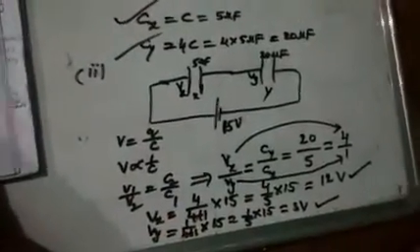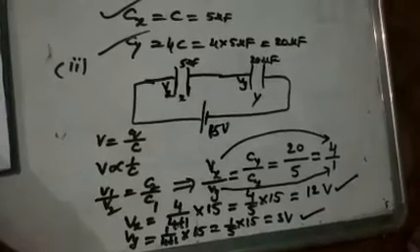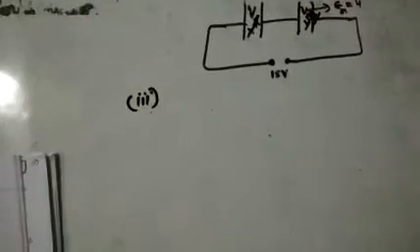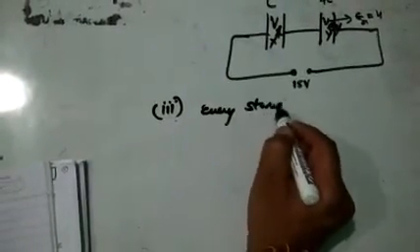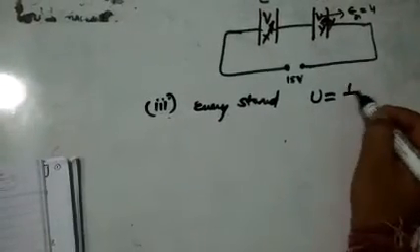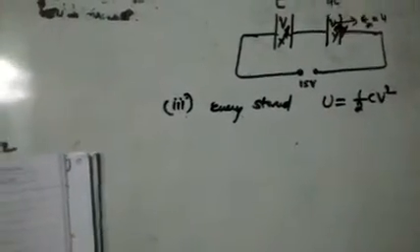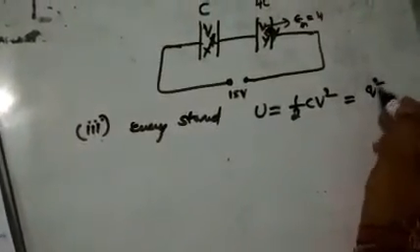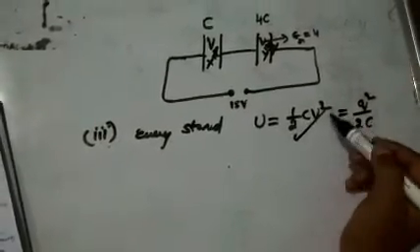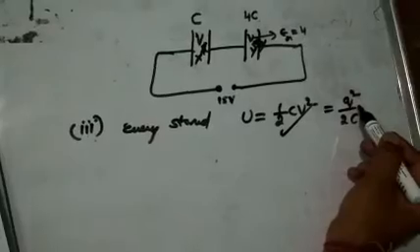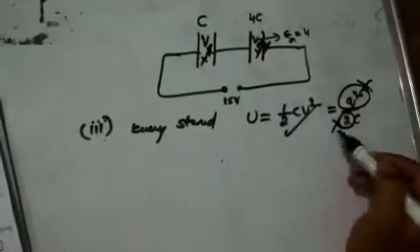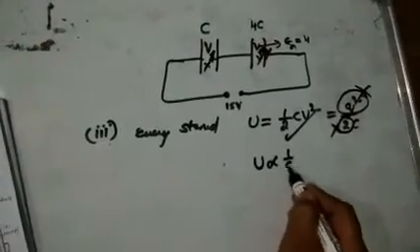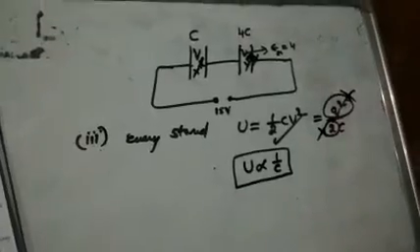Now coming to the third part, see this calculation carefully. The ratio of energy stored. What is the energy stored formula? U is equal to half CV square. If you use this formula, time will be wasted. A better formula I will write: Q square by 2C. I will use this formula. Yes, you will get the answer with the other one too, but using this you will get the answer very easily. Why? Here Q is constant, 2 is constant. Automatically energy stored is proportional to 1 by C. This is the sentence. Okay, na?